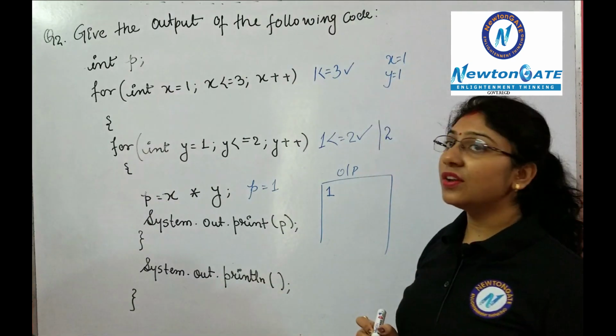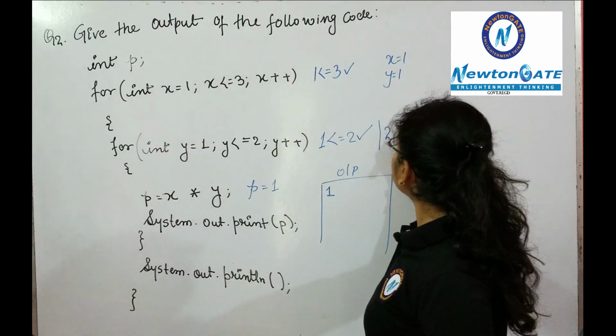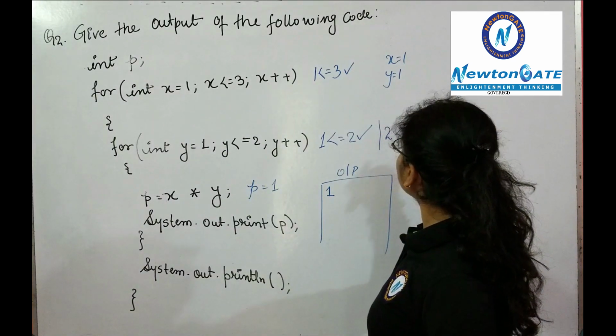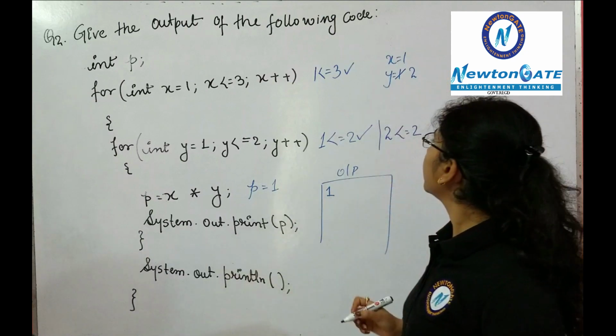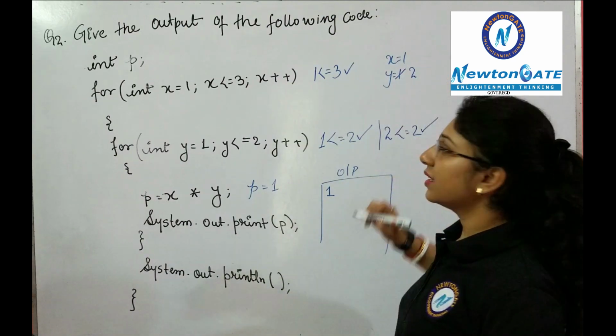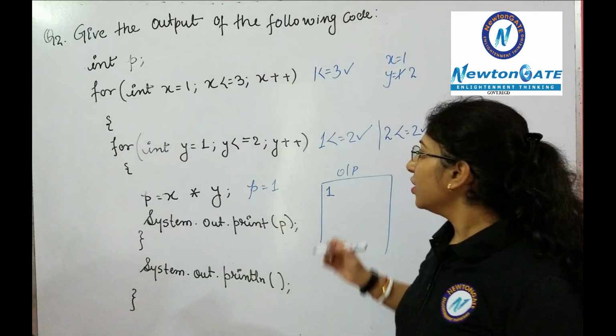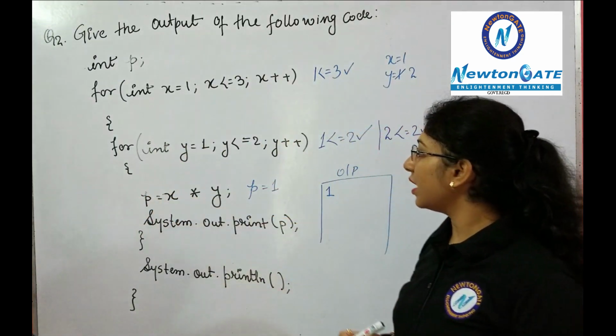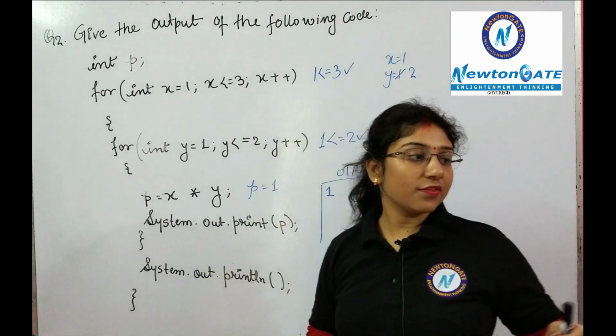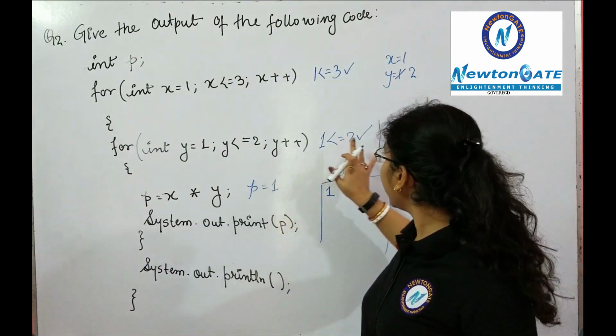Now let's put the value in the given condition. 2 less than equals 2. Clear? The value of y is modified to 2. The condition is again satisfied. So it will get inside the loop and p equals x into y. What is the value of x?